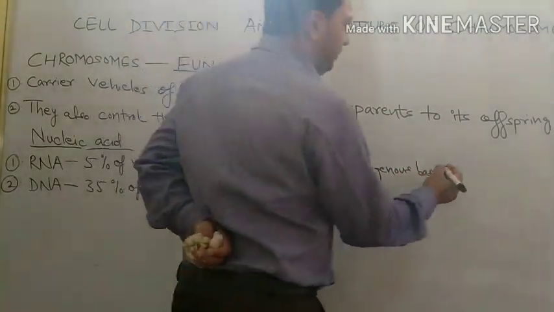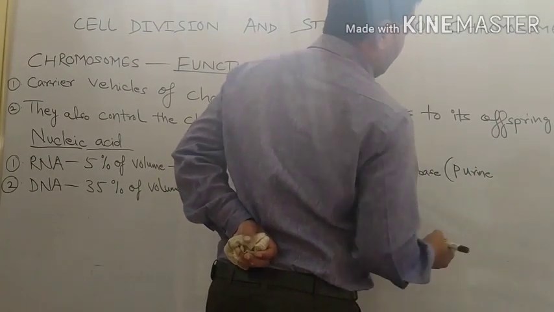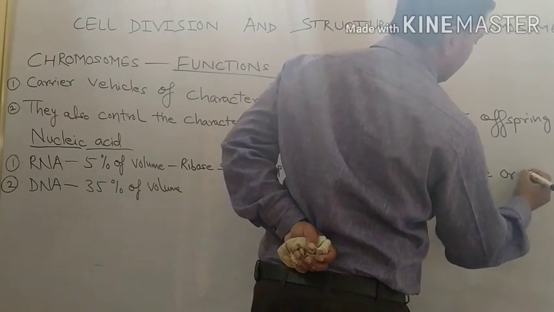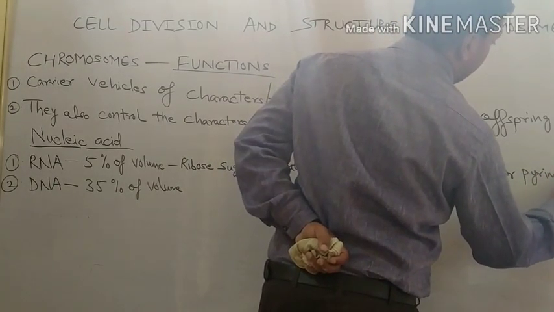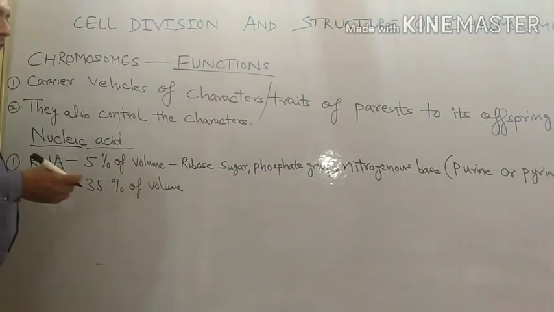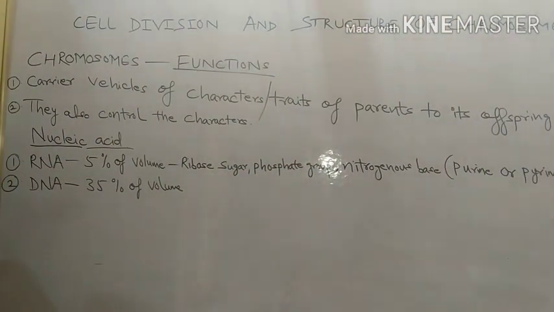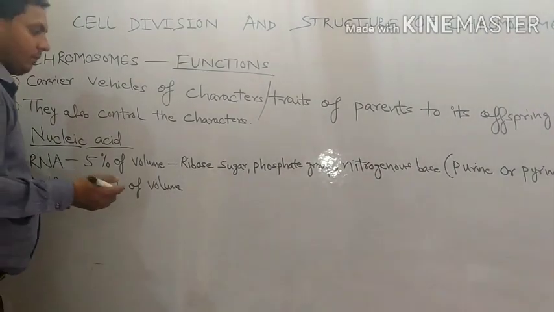This nitrogenous base may be purine or pyrimidine. Nitrogenous base is of two types. One is purine, the other is pyrimidine. So ribose sugar, phosphate group and nitrogenous base, which may be purine or pyrimidine.